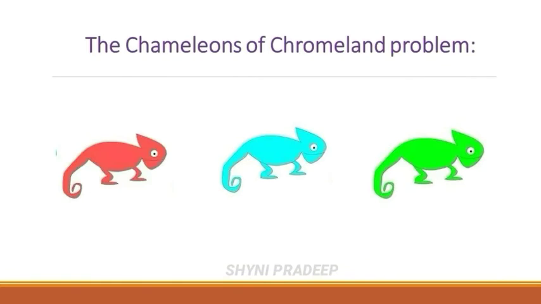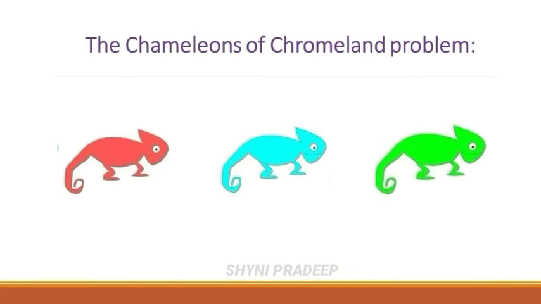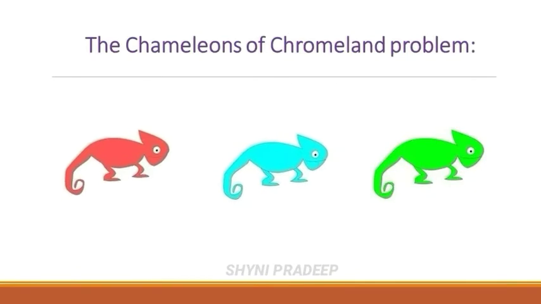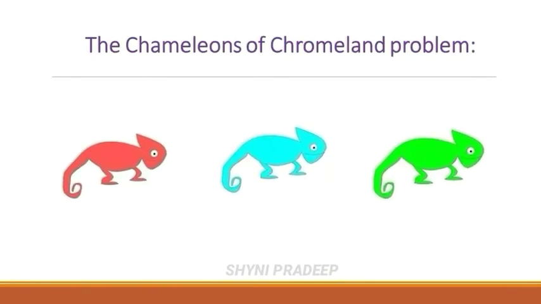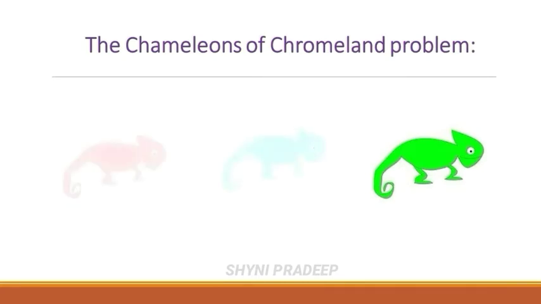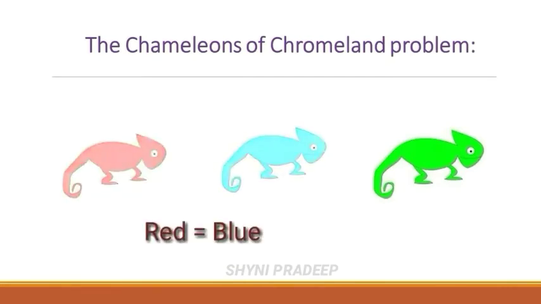And 2 types of chameleons are equal in number, which means an equal number of red and green, or an equal number of blue and red, or an equal number of green and blue. You can take any 2 colors in the same numbers. Okay, let us take red and blue chameleons equal in number, so you have to write red is equal to blue. But the question is, can all the chameleons ever be a single color at the end? Is it possible? The answer is yes. But how can that happen? Let us see that.